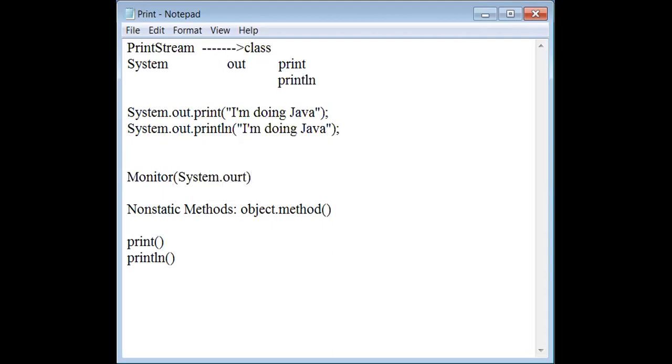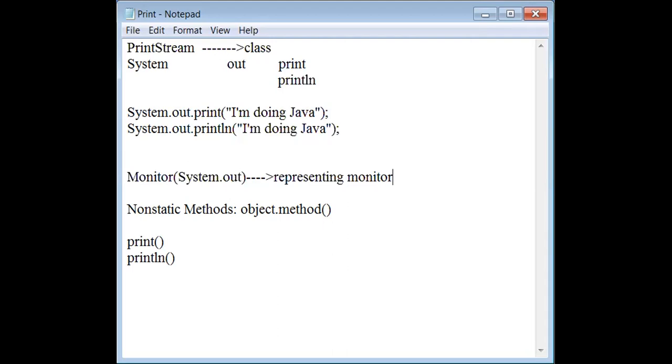That's it. Now you got some point. So system dot out is an object representing your monitor. That's why I cannot write monitor, please print so and so. I cannot write it as an object. Representing monitor as an object. Whenever you want to get some output on the screen, the monitor, the visual display unit, they are all objects. Monitor is an object.